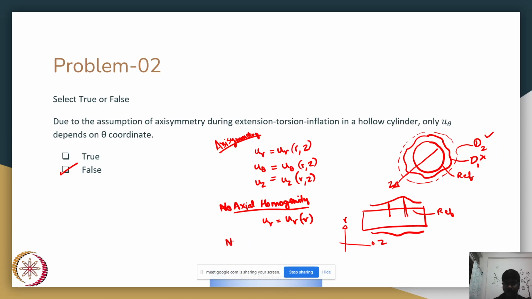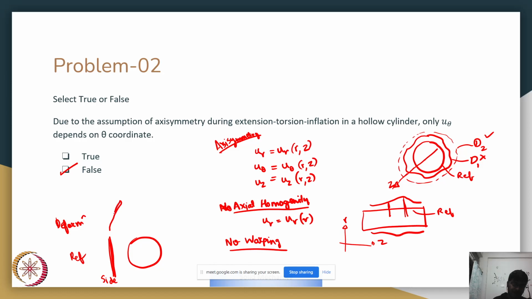The next assumption that is used is no warping. No warping means that whatever your cross section is, suppose your cross section is circular, even after deformation, if I show it in side view, this is what a circle would look like. After deformation, you cannot have a configuration which looks something like this.